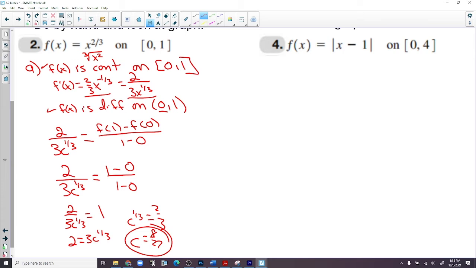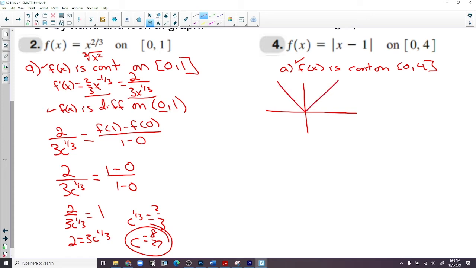Everybody good? On number 4, can we say that f of x is continuous on 0 to 4? I think we can. I don't think there's anything we can't plug into that one. So that's a check. We're good there. I'm not going to do the derivative on this one. I'm going to appeal to our knowledge of graphs. Taking the derivative would take a while. There's the absolute value of x. What happens when we put minus 1 on the inside? Which way does it go?